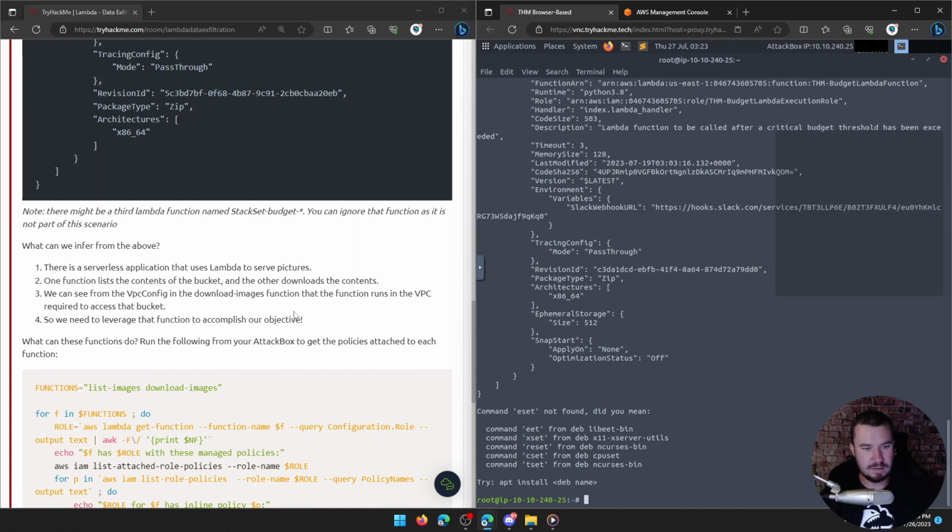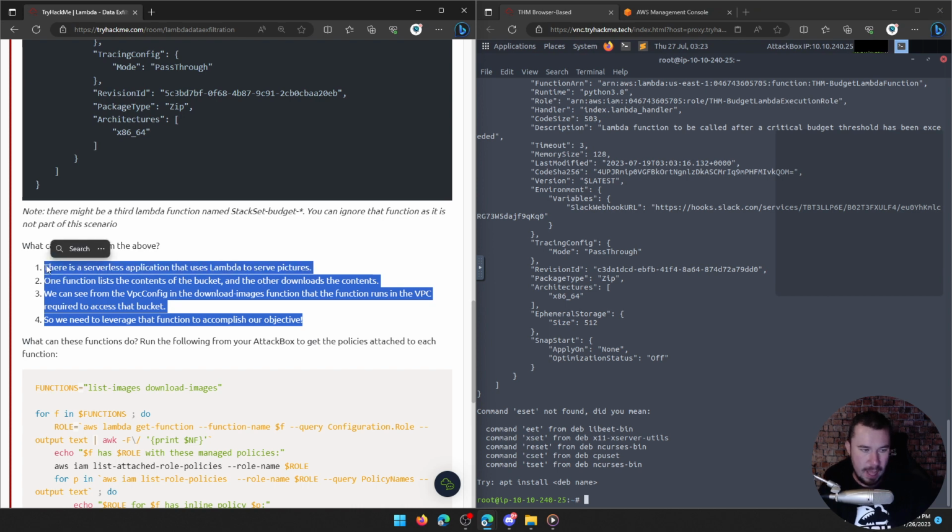And so we need to leverage that function to accomplish our objective. Guys, I'm going to count this as a win. I basically said that when I was looking at the policy myself. So I'm slowly learning how these things work together.